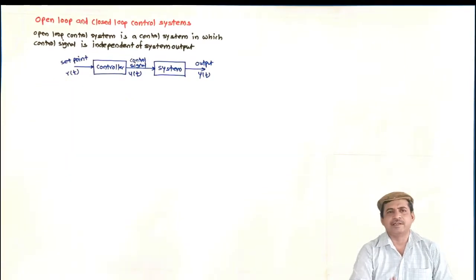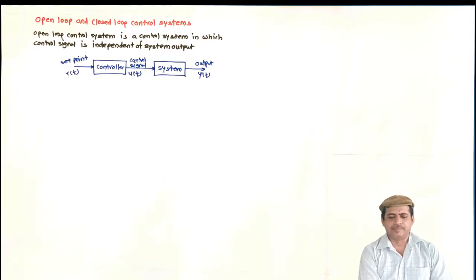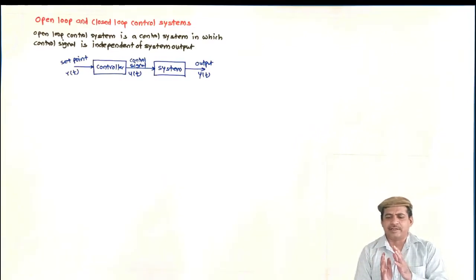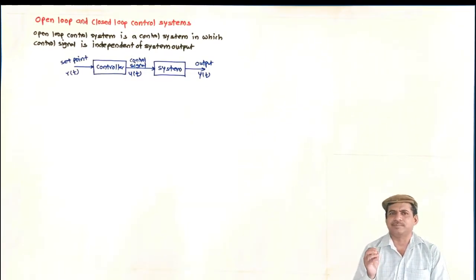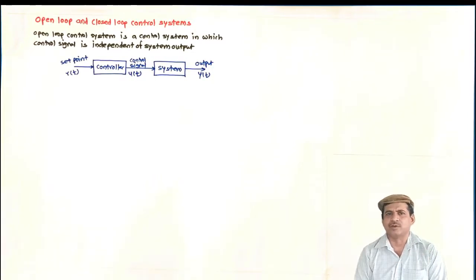So let us consider that we have a temperature control system, and in that temperature control system, say I want to keep the temperature at 100 degrees centigrade. So that is known, and accordingly the controller will adjust the current through the loop. Why I am reconsidering this example? Because the same example was considered earlier, whereas there are far more better examples to elaborate this concept. I will come to that also. But let us stick to the earlier one.